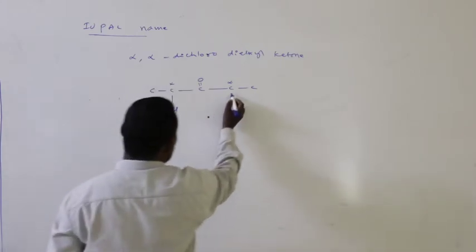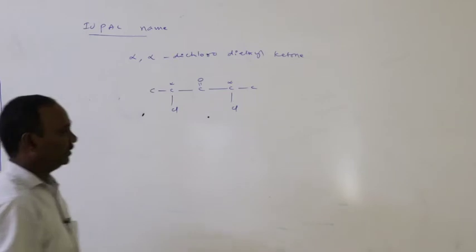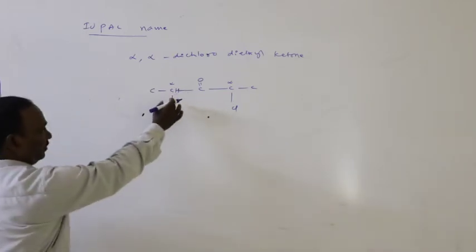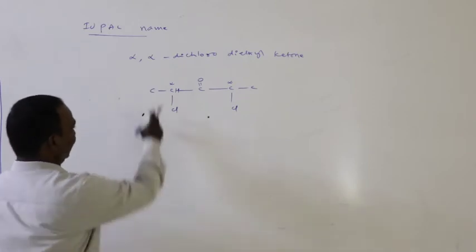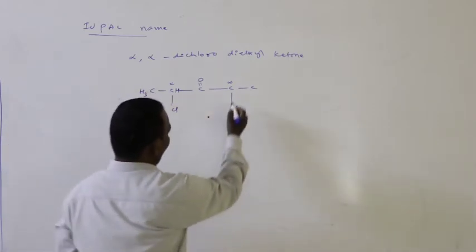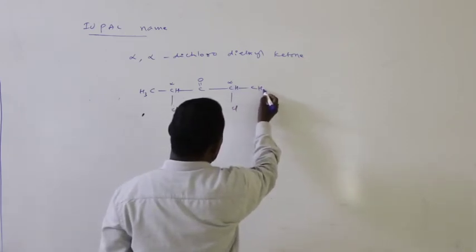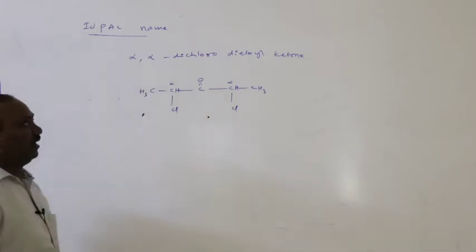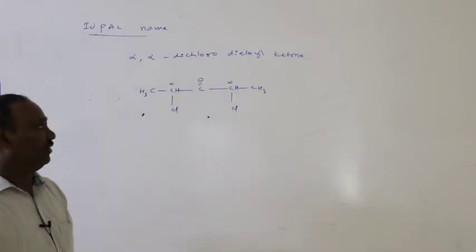This is chlorine, here it is chlorine. Okay, and for the remaining, carbon valency is 4, therefore you have to write hydrogen. Here carbon valency is 1, remaining hydrogens 3, here CH3. Okay, this is the alpha dichloro diethyl ketone.